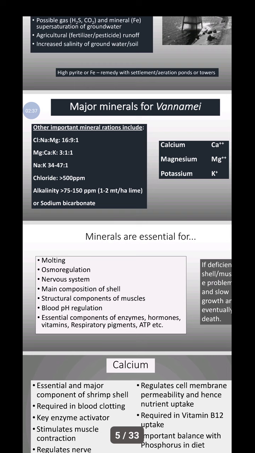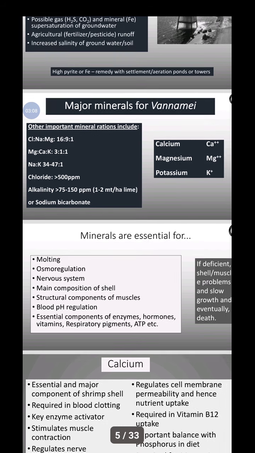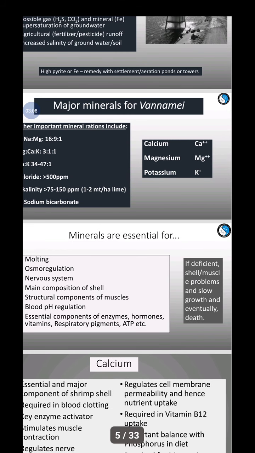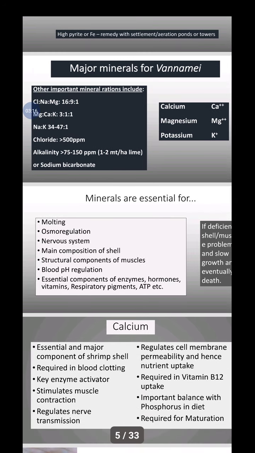And sodium to potassium 34 to 47:1 ratio. Chloride greater than 500 ppm. Alkalinity 75 to 150 ppm. When we want to bring alkalinity to 75 to 150 ppm, we apply 1 to 2 metric tons per hectare of lime or sodium bicarbonate. All of the minerals: calcium Ca, magnesium Mg, potassium K.